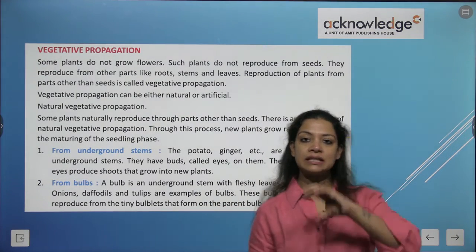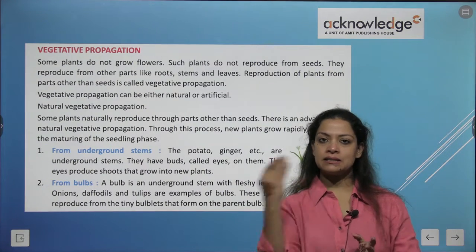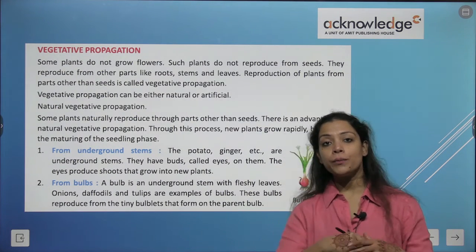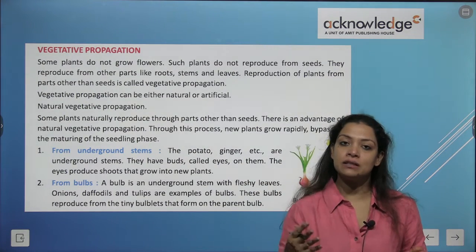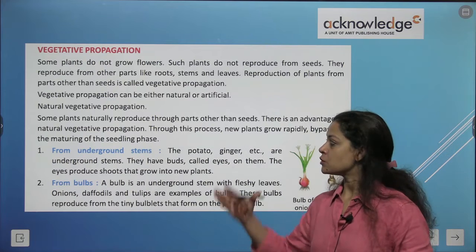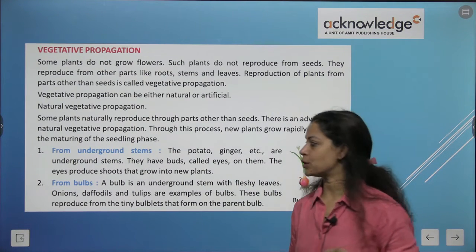So the seedling phase, where the seed takes time to germinate and then seedlings occur and then flower, that process is skipped, and the reproduction with the help of other parts becomes faster. So this is an advantage of vegetative propagation.